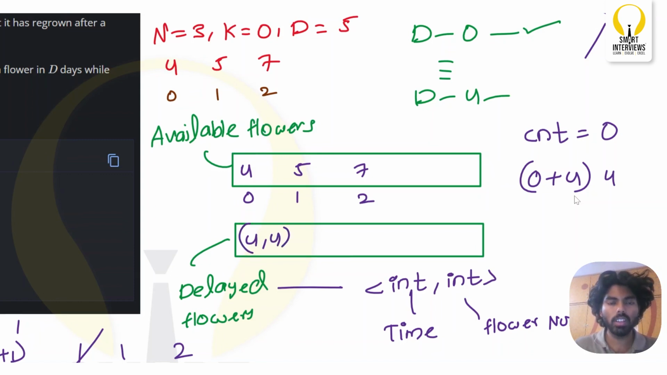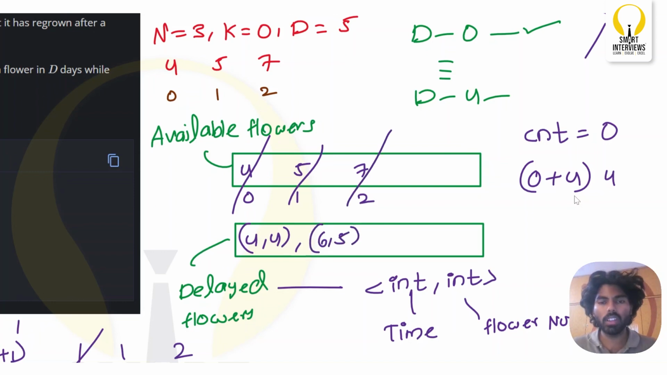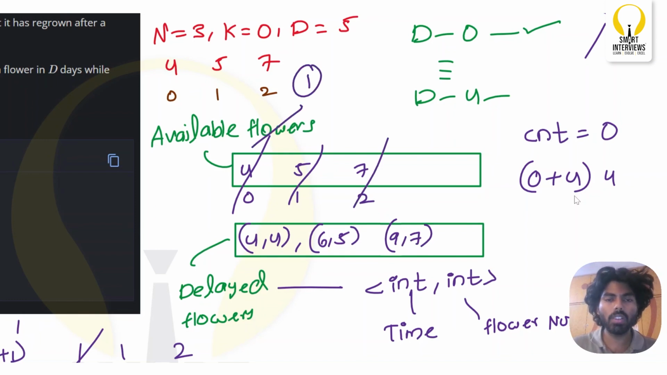Okay, done. Now what is the next one? 5. I will simply pluck this. How much time will it take to regrow? 1 plus 5 is nothing but 6 days to regrow the flower number 5. Done. Now the flower number 7. How much time will it take to regrow? 7 plus 2, 9. 9 days to regrow the flower number 7. Done. So on day 1, I am able to pluck one flower. On day 2, I am able to pluck one flower. On day 3, I am able to pluck one flower.